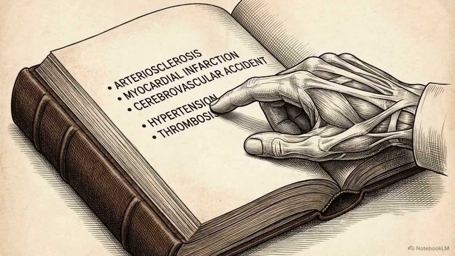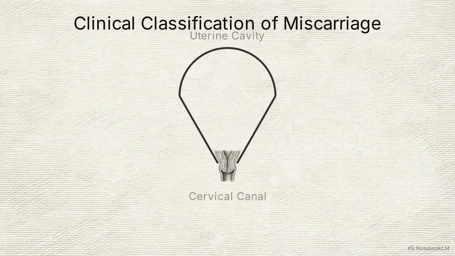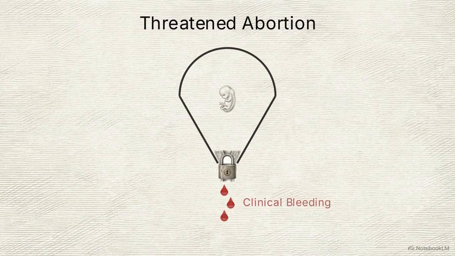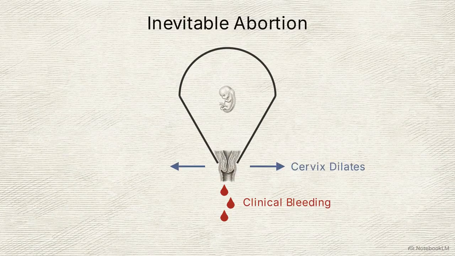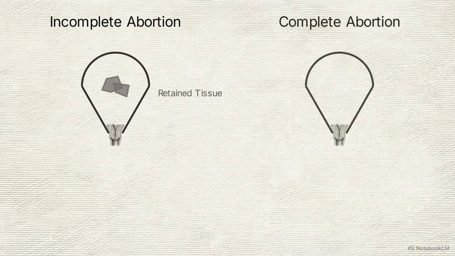pregnancy. When an early pregnancy fails, the clinical vocabulary used to describe the abortion is rigid. The precise diagnosis depends on two physical factors: the dilation state of the cervix and the presence or absence of retained tissue. A threatened abortion features clinical bleeding, but the cervix remains strictly closed. An inevitable abortion shows cervical dilation with tissue protruding through the canal. If residual products remain trapped, it's an incomplete abortion. If entirely empty, it's a complete abortion.